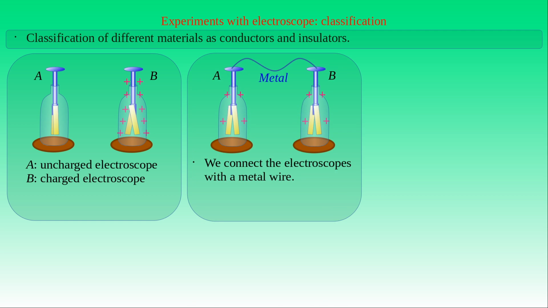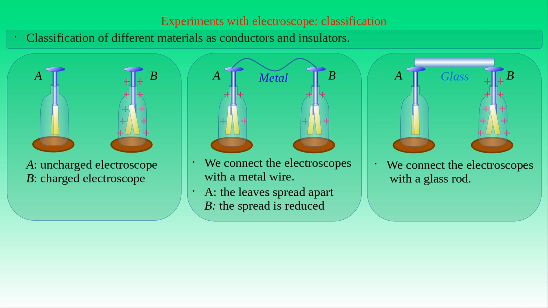Then we will see that the leaves of electroscope A diverge while the leaves of electroscope B become more relaxed. However, if we connect the charging plates of the electroscopes with a glass rod, then the gold leaves of the electroscopes remain in the same position, indicating that there is no charge transfer between the devices. These experiments demonstrate the following simple facts.